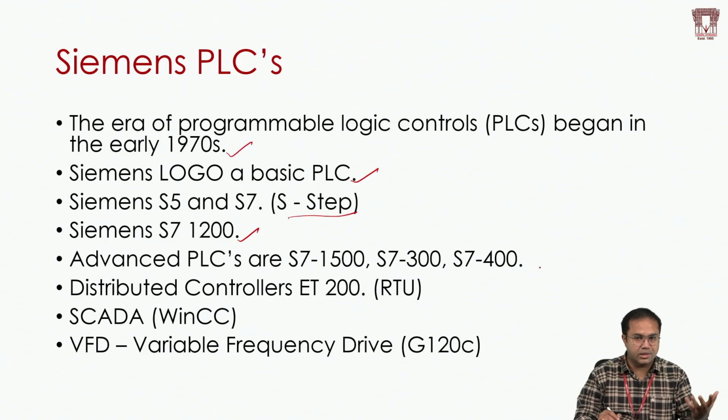All these are large PLCs. When I say large PLC, it means it can handle high computation, and you can connect a larger number of inputs and outputs. When I say a small PLC, it has a limited number of inputs and outputs, and the computation is also very low. So large PLCs handle more inputs and outputs and more computation. Then they have distributed controllers called ET200, or another way to say it, an RTU, remote terminal unit. They also have SCADA, WinCC, and a VFD, variable frequency drive, G120C.